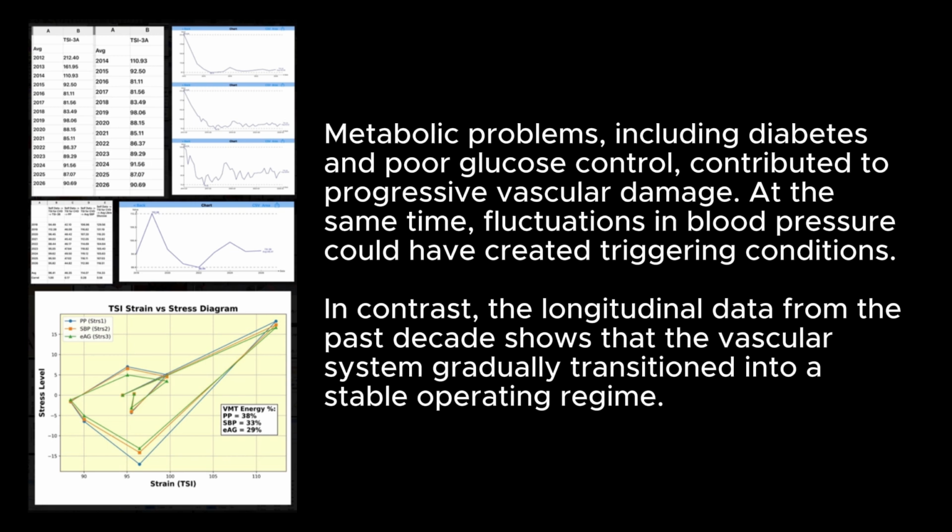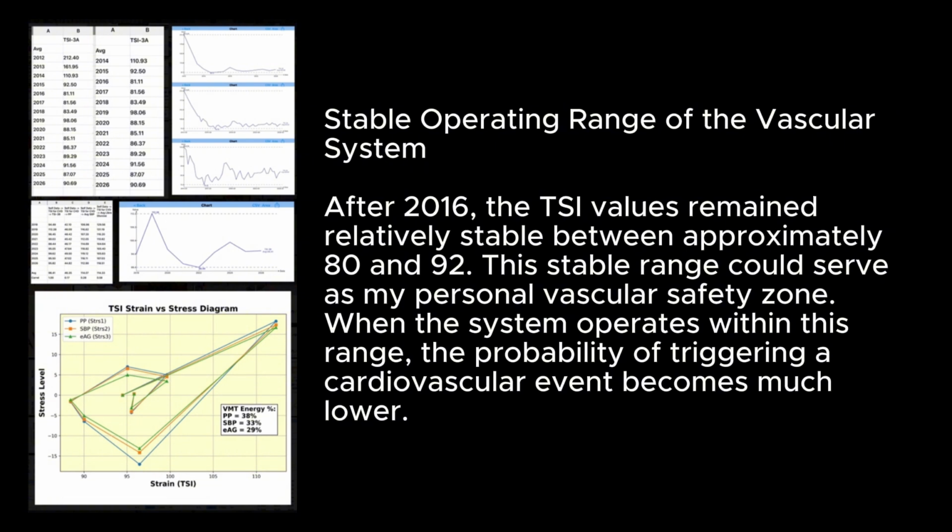In contrast, the longitudinal data from the past decade shows that the vascular system gradually transitioned into a stable operating regime. In engineering terms, the system moved from a high-stress and unstable region into a controlled equilibrium region. Stable operating range of the vascular system. After 2016, the TSI values remained relatively stable between approximately 80 and 92. This stable range could serve as my personal vascular safety zone. When the system operates within this range, the probability of triggering a cardiovascular event becomes much lower.